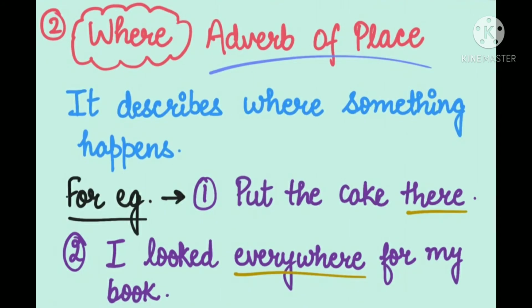Second is where. It comes under adverb of place. It describes where something happens. For example, first is put the cake there. Second is I looked everywhere for my book. Now here these two underlined words tell us about the place where the actions take place. So they come under the category of adverb of place.